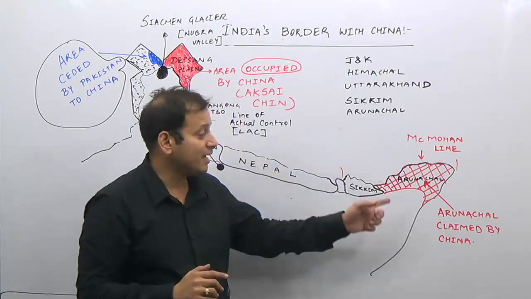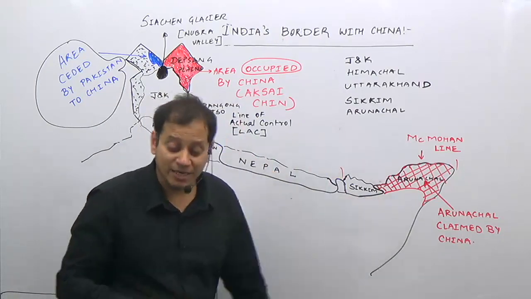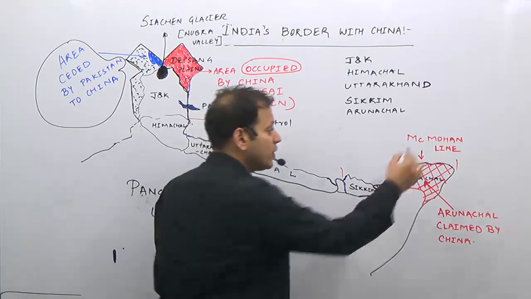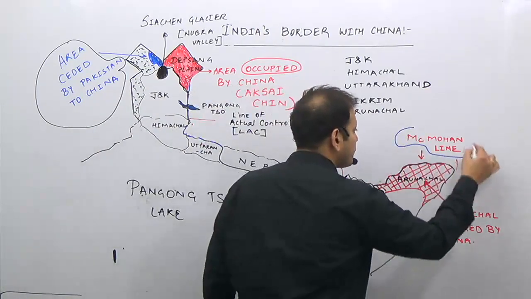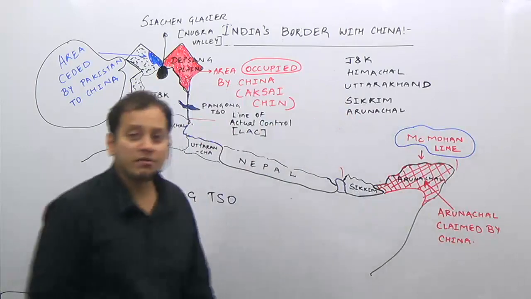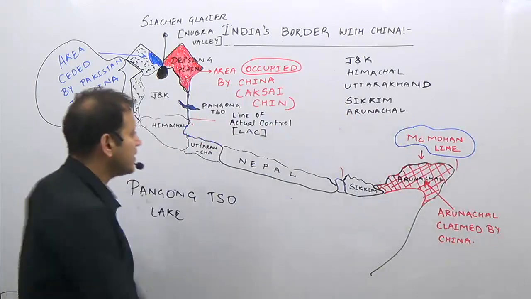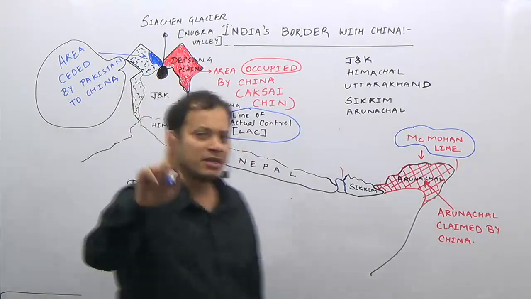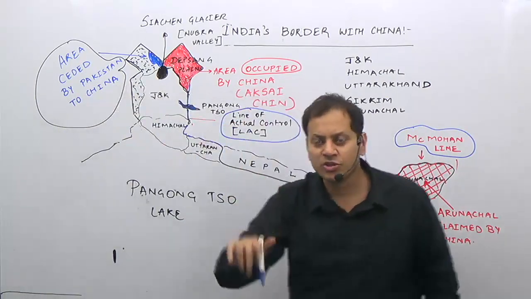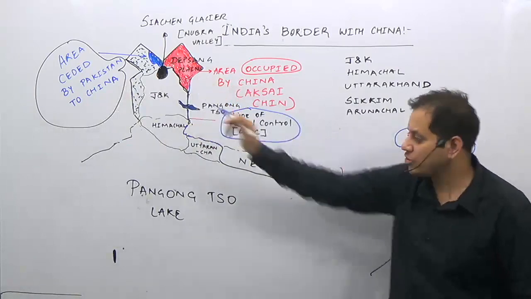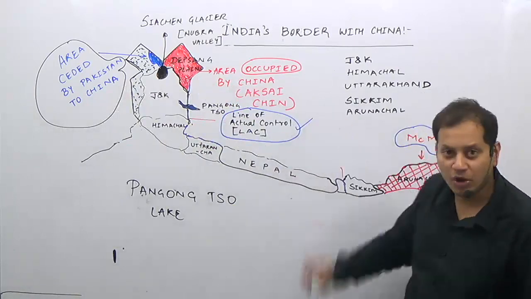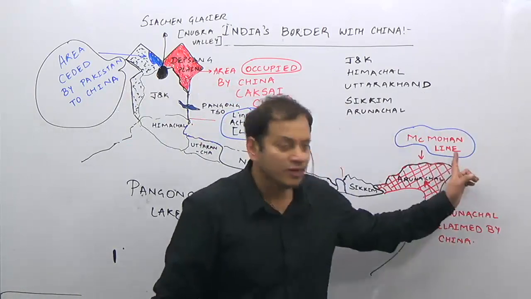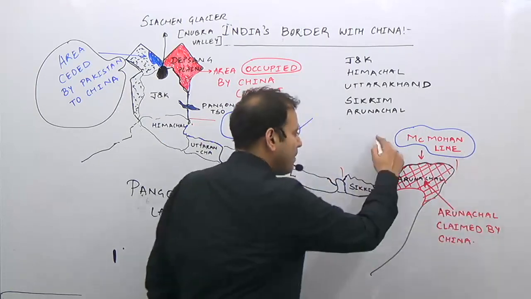This is the area of Arunachal, which is claimed by China, and the boundary here is known as the McMahon line. This is a boundary which is known as the line of actual control. So remember, China's boundary with India has two names. On the western sector it is known as the line of actual control, or LAC. On the eastern part it is known as the McMahon line.